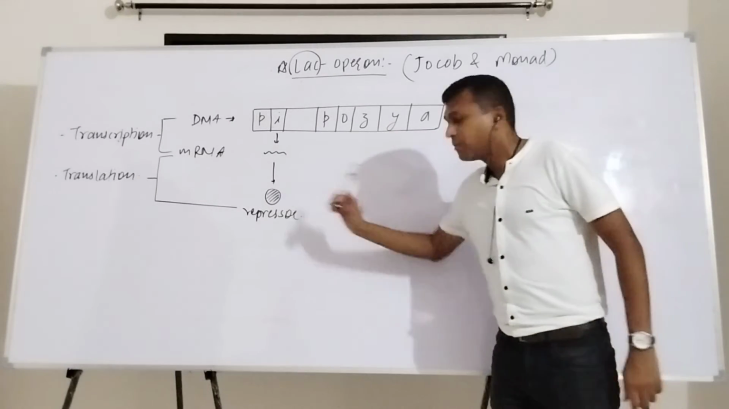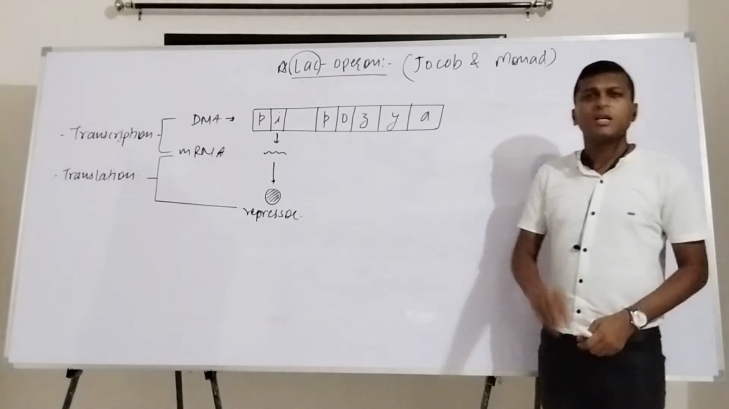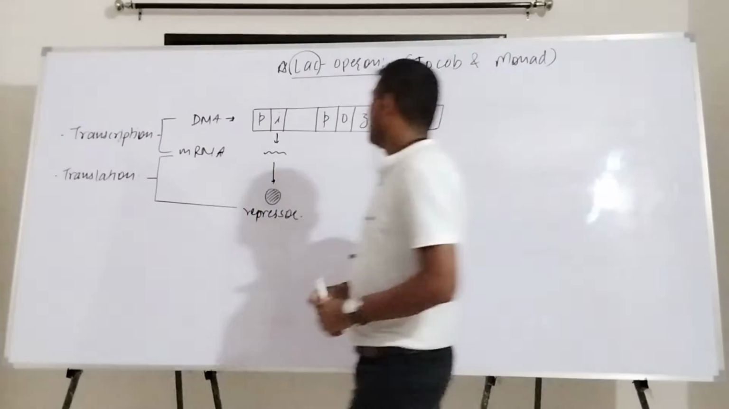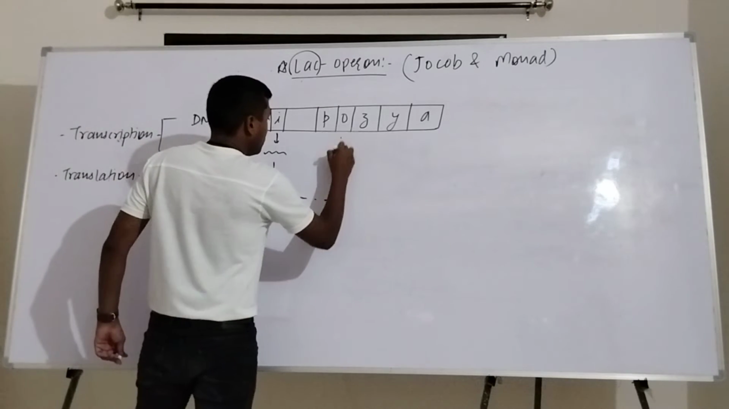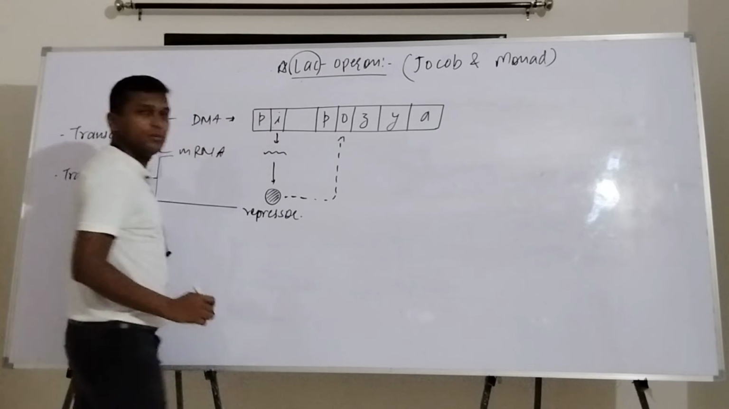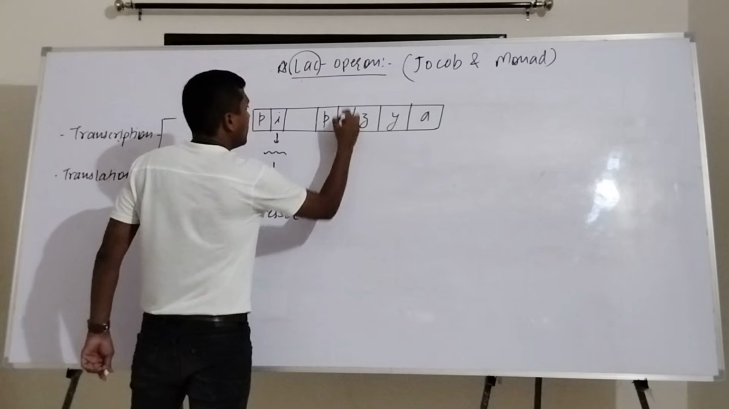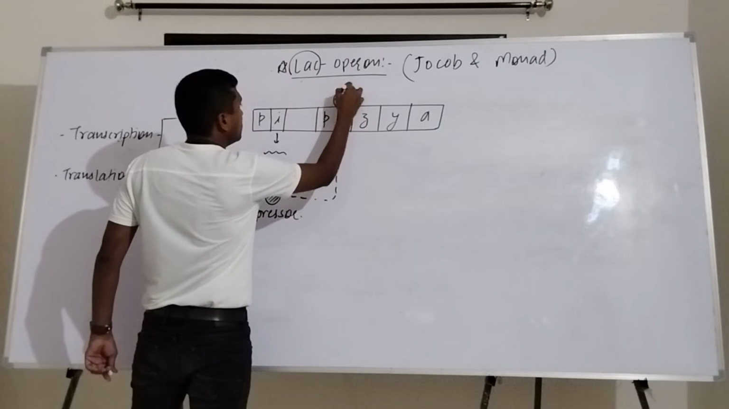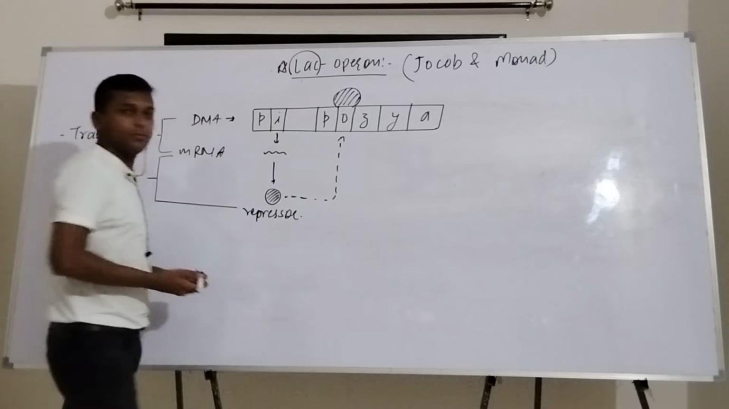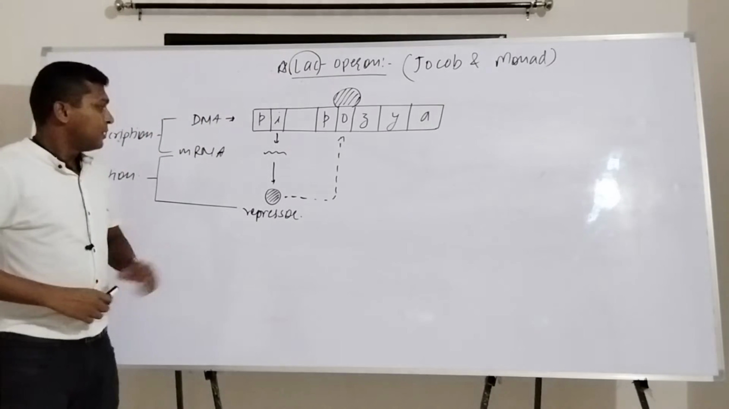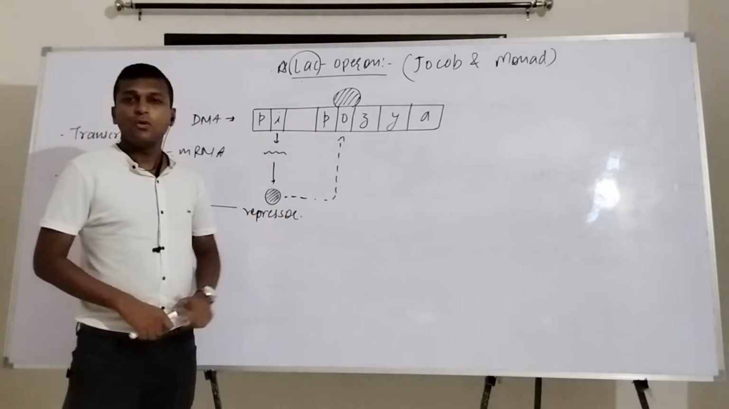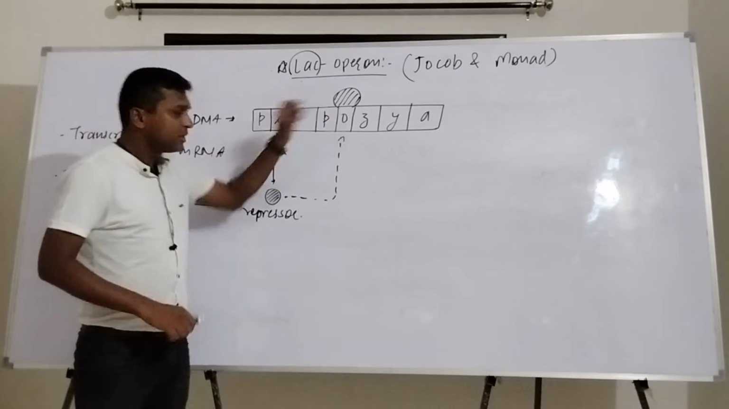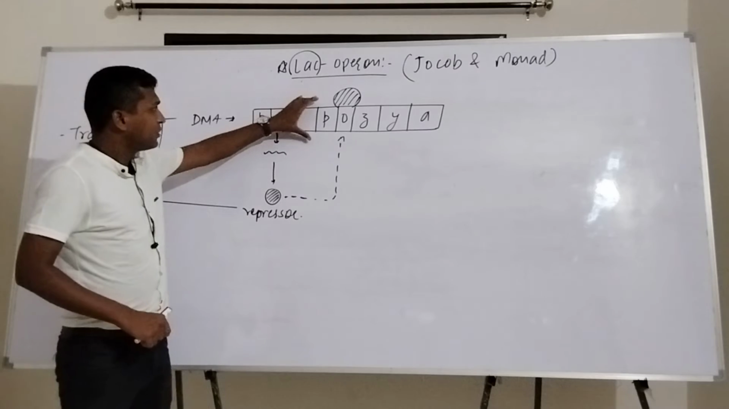For that, the repressor molecule works. How does it happen? Very simple. This repressor molecule goes and gets attached at the operator region. The speciality of this repressor is that whenever it is made, it goes and gets attached at the operator region. If it is present at the operator region, what is the function of the promoter region?